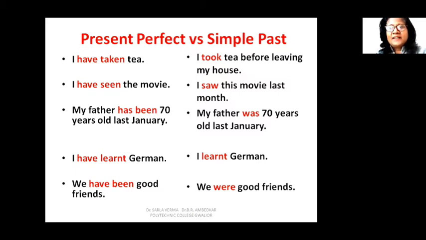Now your friend can offer you, he can say, okay, just have half a cup of tea, or you can have a little more. So in this way, when you don't break the connection with the present, see, I have taken tea. That means I need no more. I took tea before leaving my house. You've broken the connection with the present. Your friend can offer you still a little more.